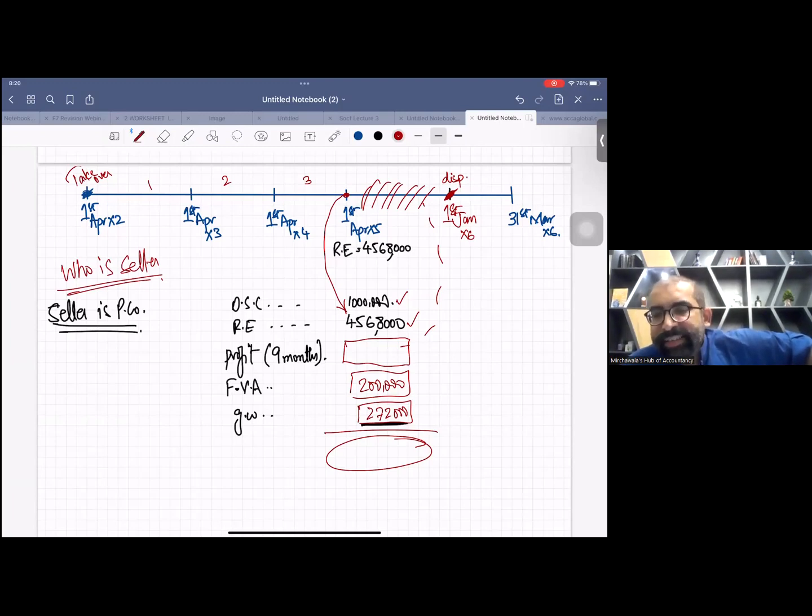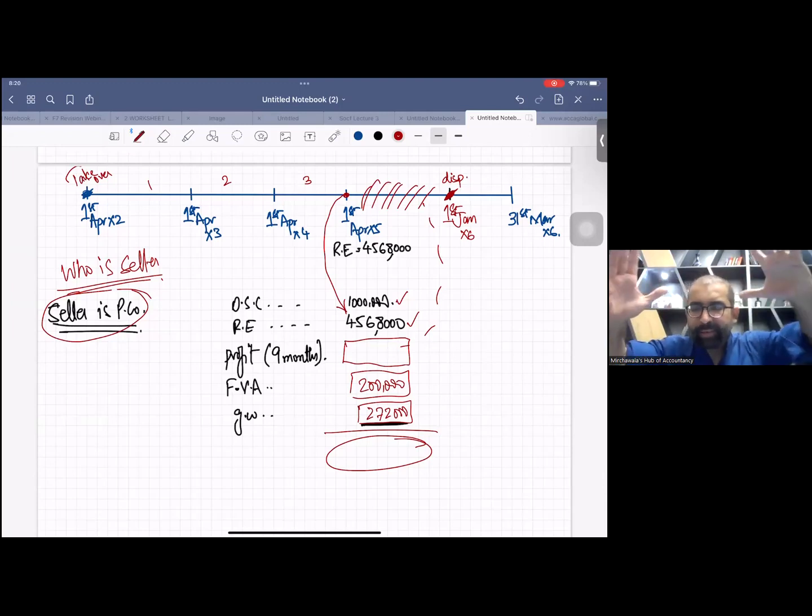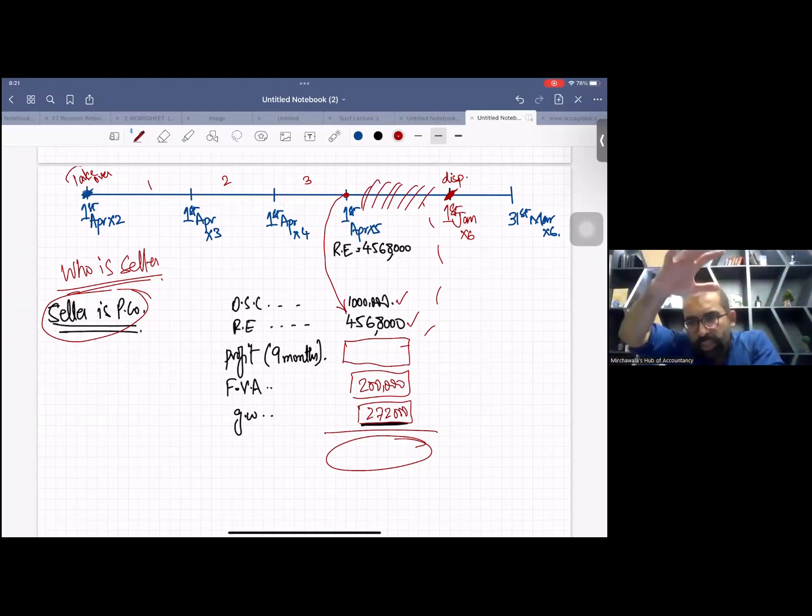In this case, as this is the case of disposal, the seller is P company. So now you need to calculate everything from the parent company's point of view. Just think, the parent company was holding the complete S company, so you need to calculate everything of S company, everything which we just did.